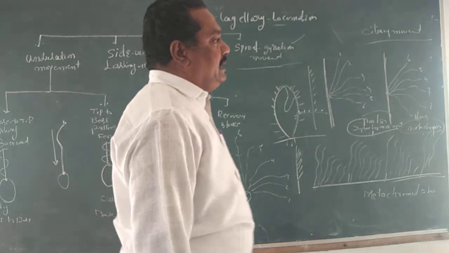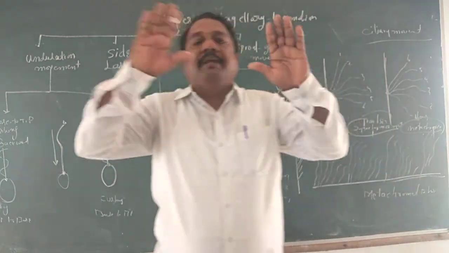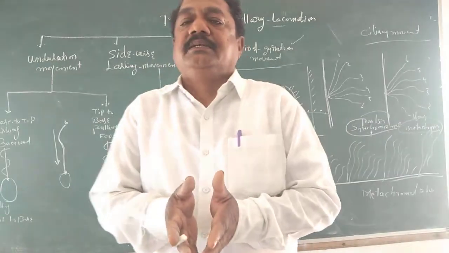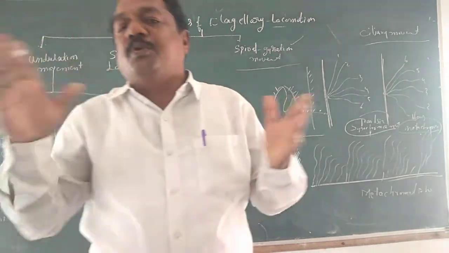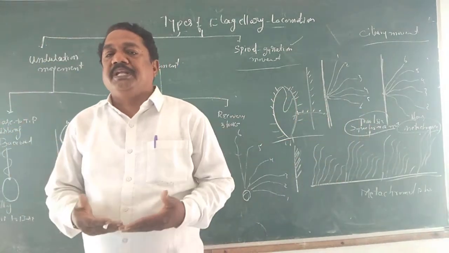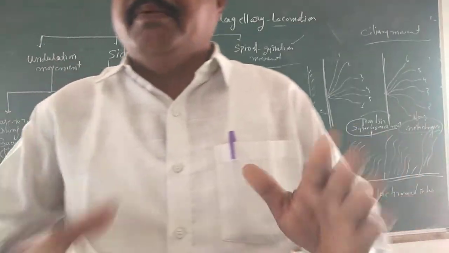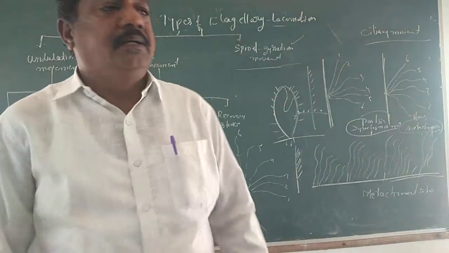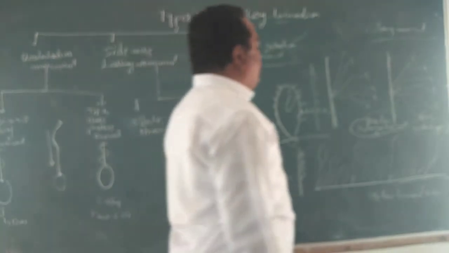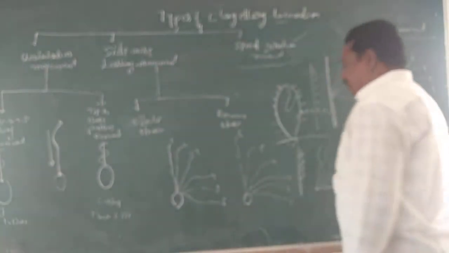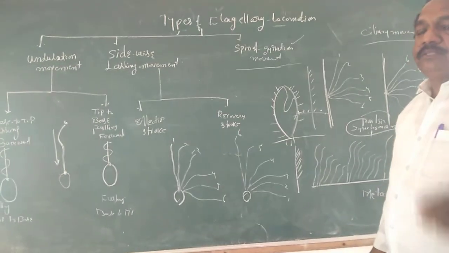Generally, in some animals the body is completely covered by cilia. In other animals, only a particular portion is covered, for example the posterior region, the anterior region, or the lateral side. In some animals the body is completely covered by cilia, and the number of cilia is very large, in the thousands.